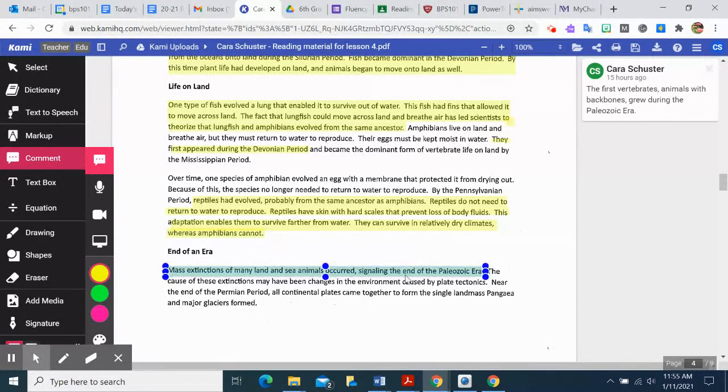And then again, it talks a little bit about the mass extinctions of many land and sea animals. And the reason why they think this happened was because all the continental plates came together to form a single landmass, and then the glaciers formed. So they're thinking that maybe when the glaciers formed, that it killed everything off.